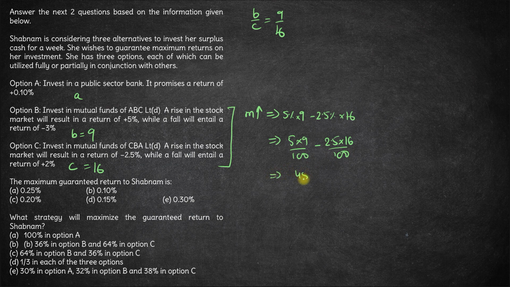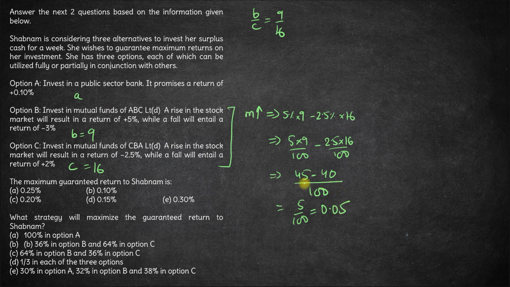So 5% of 9 is 5 into 9 by 100 minus 2.5 into 16 by 100. So this is 45 by 100 minus 40 by 100. Sorry, 2.5 into 16 is 40. So this comes out to be 5 by 100, which is effectively 0.05.